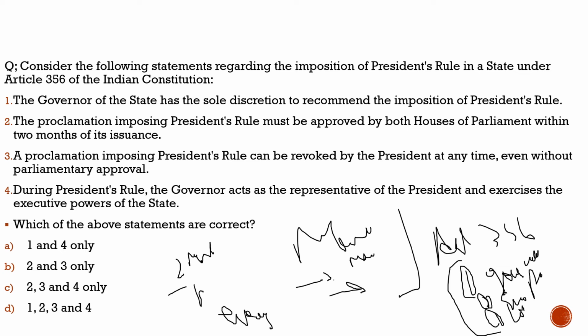Presidential rule will last till 6 months, and it will be passed by parliament after every 6 months. After that, what is the lifetime for the presidential rule? Majorly the lifetime for it is 3 years. These are few important points which you need to know about the presidential rule, or we can say national emergency. So with respect to this,